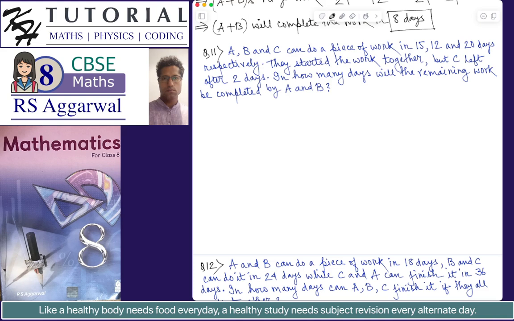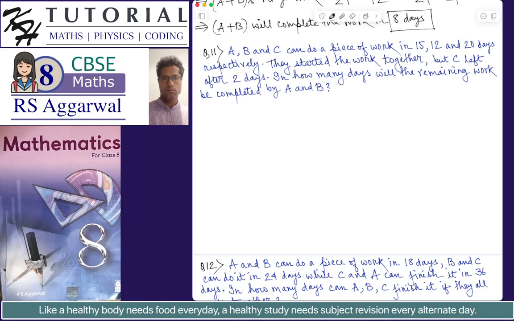Okay, so first, the steps: we have to compute the remaining work after C left. Then we have to find the amount of work done by A and B both in one day. From that information, we can find how much time it will take A and B to complete the remaining work.